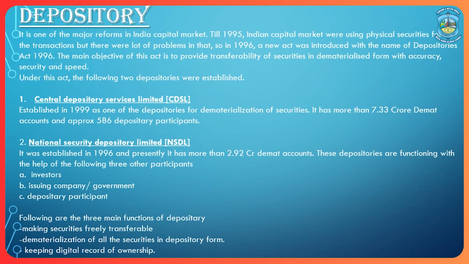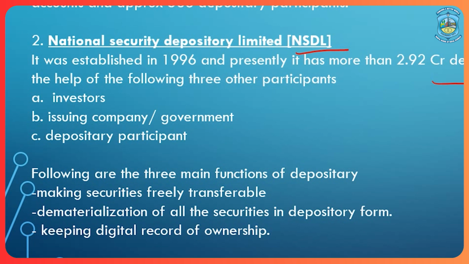Now coming to depository, India has two main depositories, one is CDSL and another one is NSDL. CDSL was established in 1999 as one of the depositories for dematerialization of securities. It has more than 7.33 crore demat holders. Talking about NSDL, that is National Securities Depository Limited, it was established in 1996 and presently it has more than 2.92 crore demat accounts. These depositories are functioning with the help of the following other participants. Now, the participants are investors, issuing company, government and depository participants.